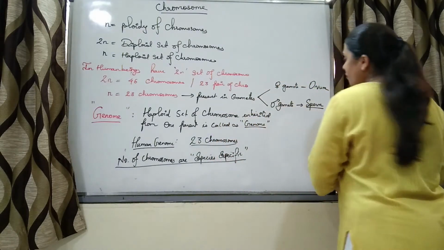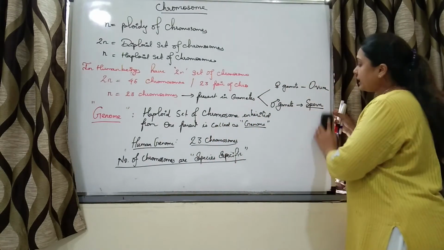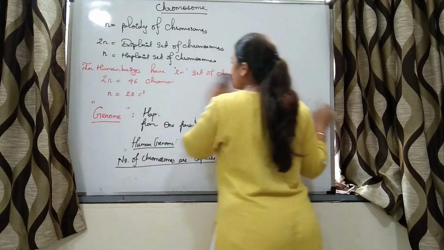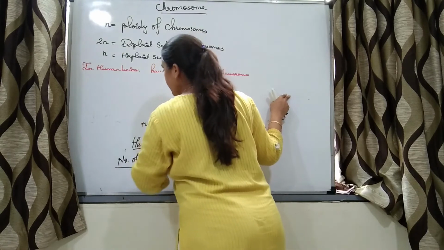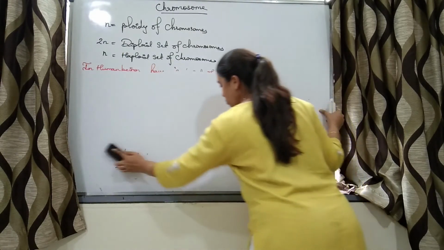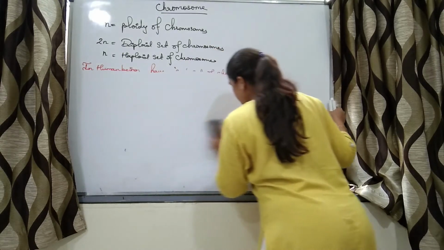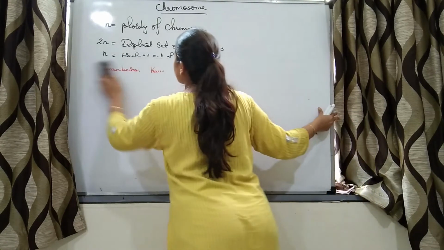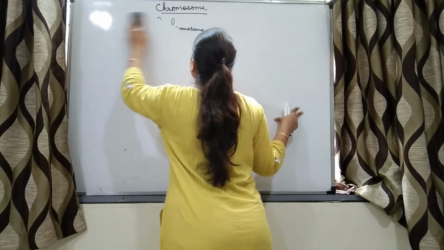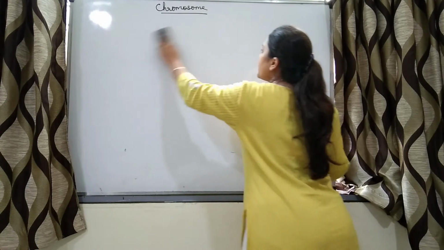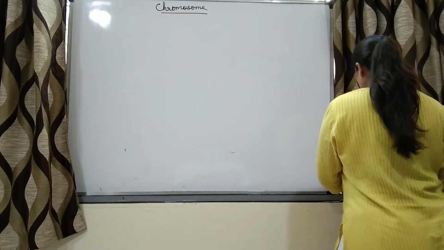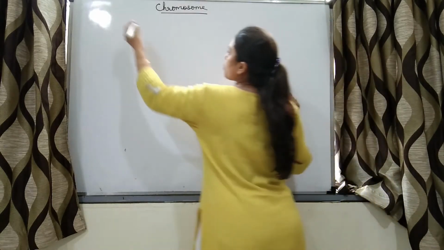Now you have to study about the types of chromosomes. Which are the types of chromosomes? So there are 4 types of chromosomes. These 4 types are based on the position of centromere and the length of the arm, right?